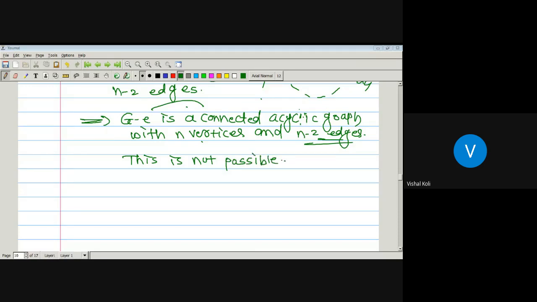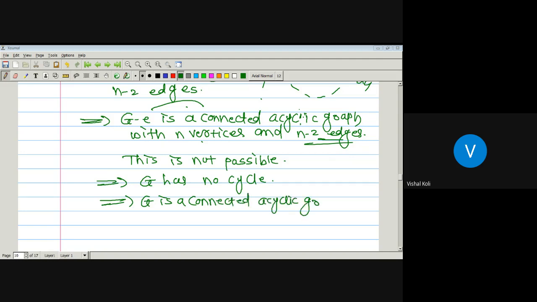It means we get a contradiction to our assumption, and this contradiction arises due to our wrong assumption. Which assumption is wrong? The assumption that there is a cycle in graph G. Hence G has no cycle. As G has no cycle and G is already a connected graph, G is a connected acyclic graph, which implies that G is a tree. And that is what we had to prove. Any doubt? No, sir. Okay.